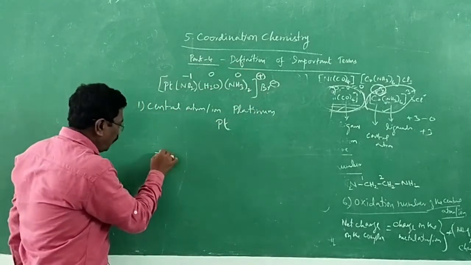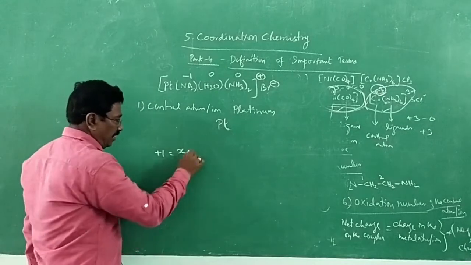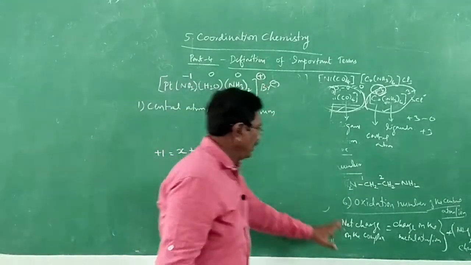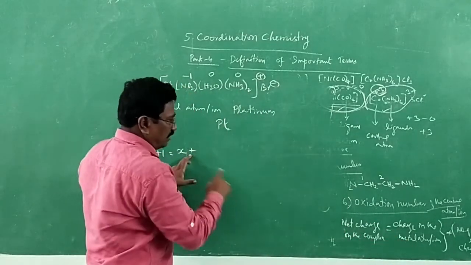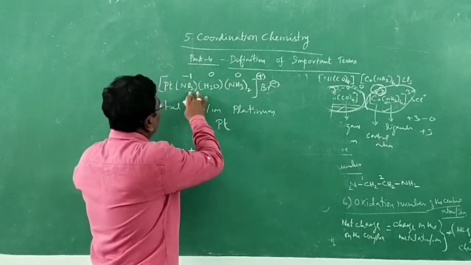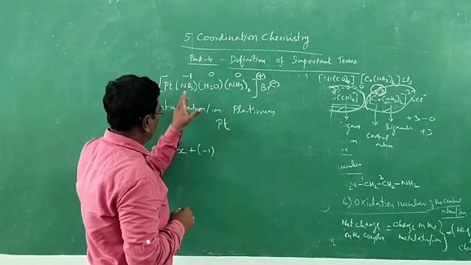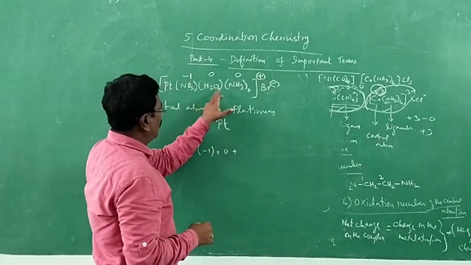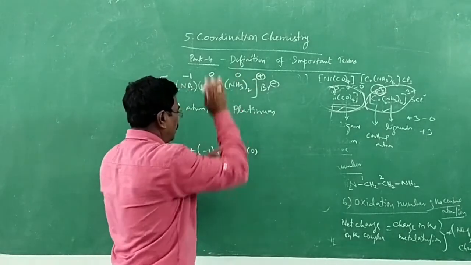Total charge +1 is equal to the charge on the central metal ion plus the net charge on the complex, which is equal to the charge on the metal ion, X, plus the number of ligands. We have so many ligands. First one, -1 into 1, plus 0 into 1, because only one ligand, plus 2 into 0, 2 ligands with 0 charge.